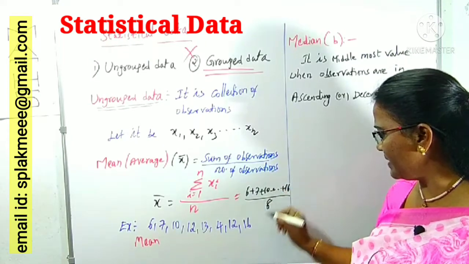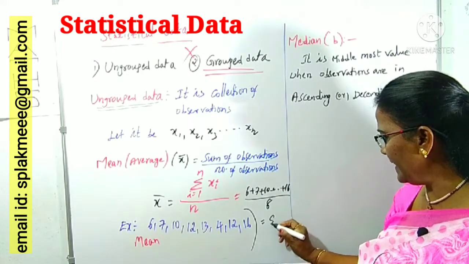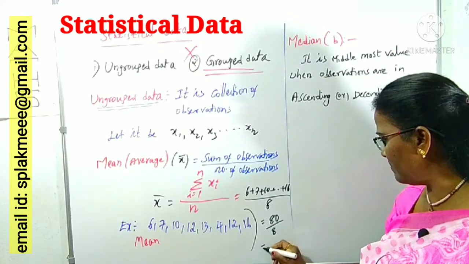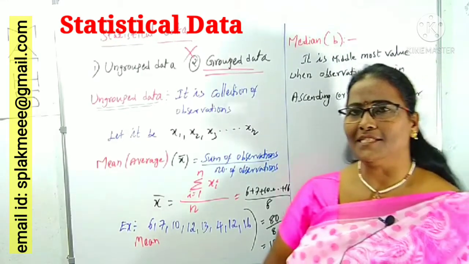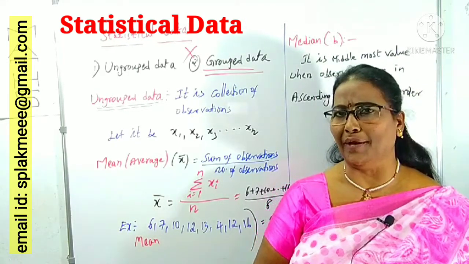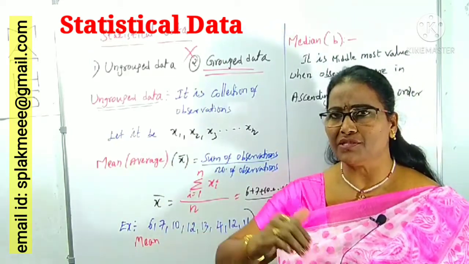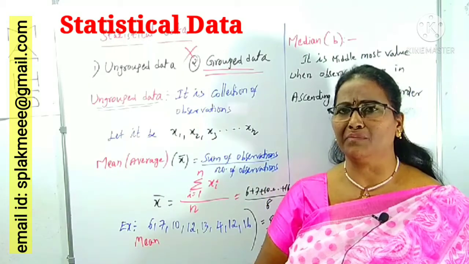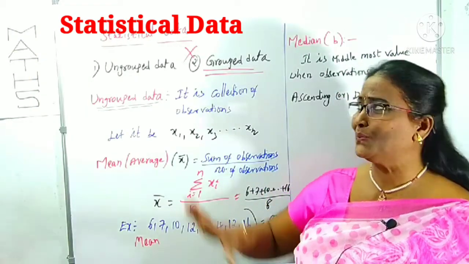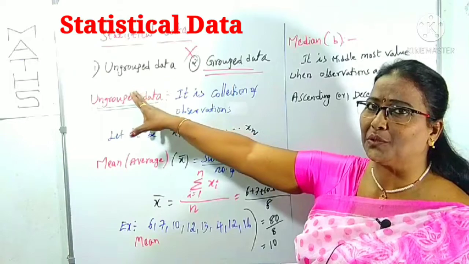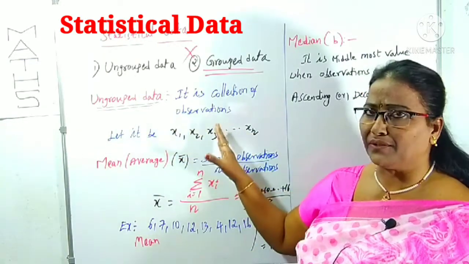Adding all these, we get 80. 80 by 8 is 10. That's it. This is the mean of ungrouped data. Clear? Mean is generally denoted by x bar. Before knowing about measures of dispersion, we have to know what statistical data is, especially ungrouped data, so I explained it here.